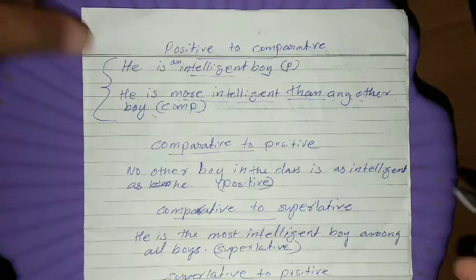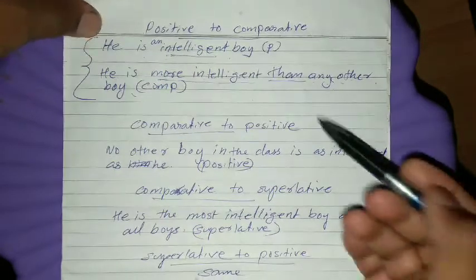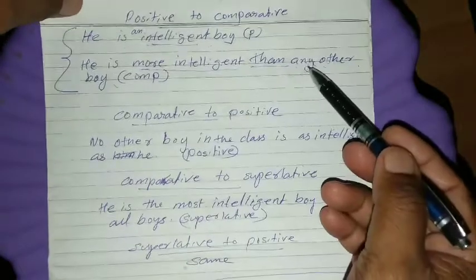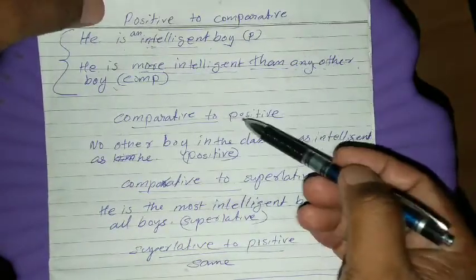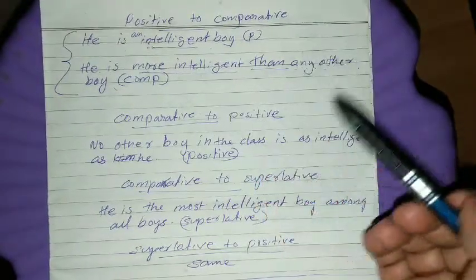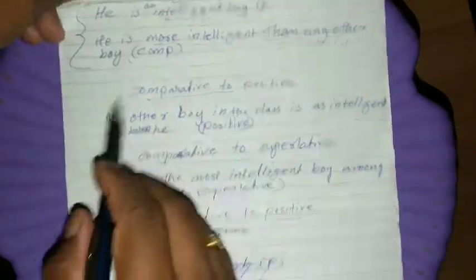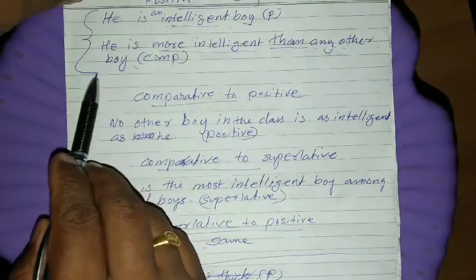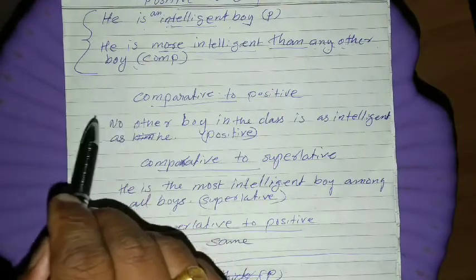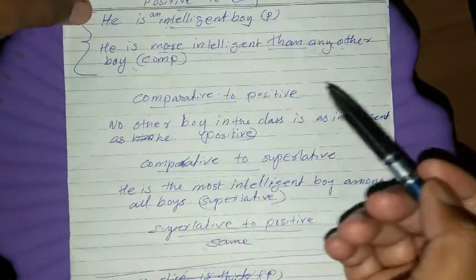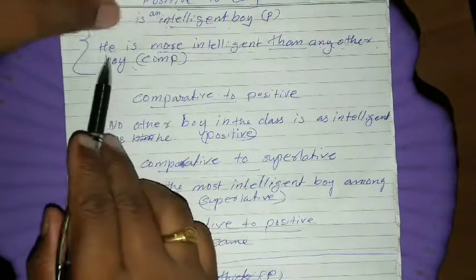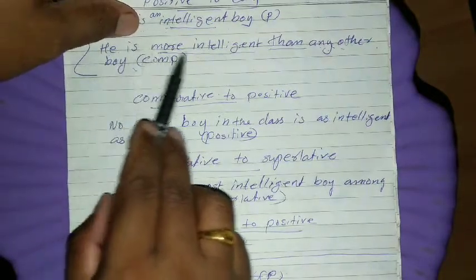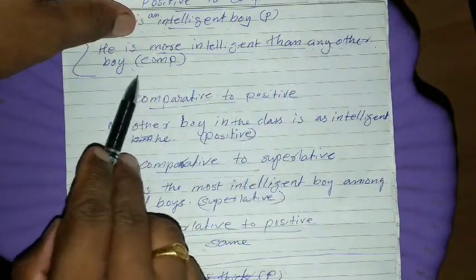Okay, so then how will you change this comparative degree into positive? Again we are going to positive degree. So here I told you, you have to notice which degree you have been given. Suppose I am giving this sentence: he is more intelligent than any other boy in the class.